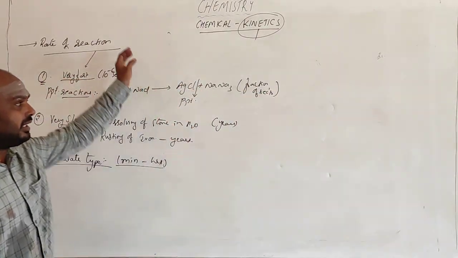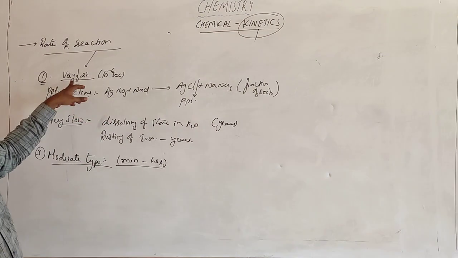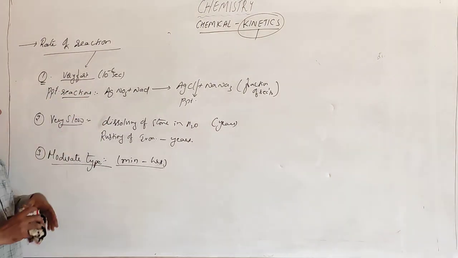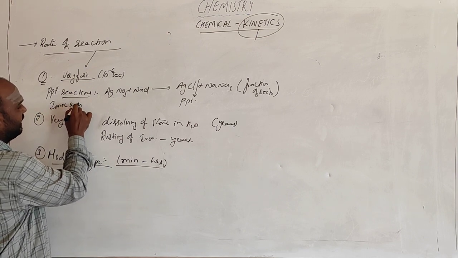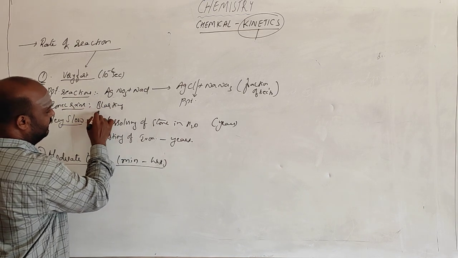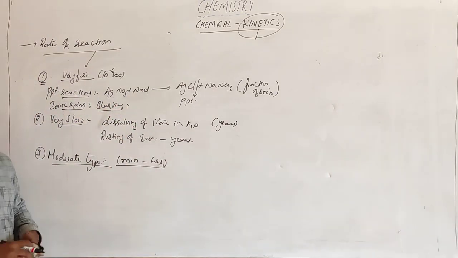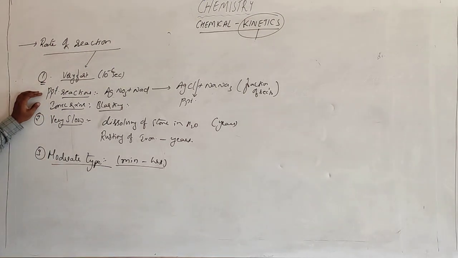The reactions which occur very fast, instantaneously, are called very fast reactions. Examples are precipitation reactions, and we can go for ionic reactions also. Many ionic reactions occur very fast. Next is blasting. Blasting reactions, which undergo blasting, mean they will be broken into some pieces. Blasting reactions, bombardment, all these types of reactions go very fast.